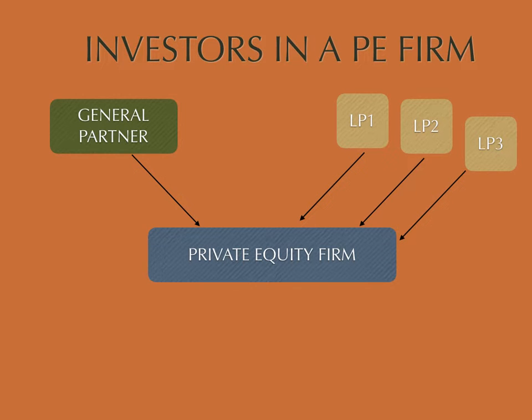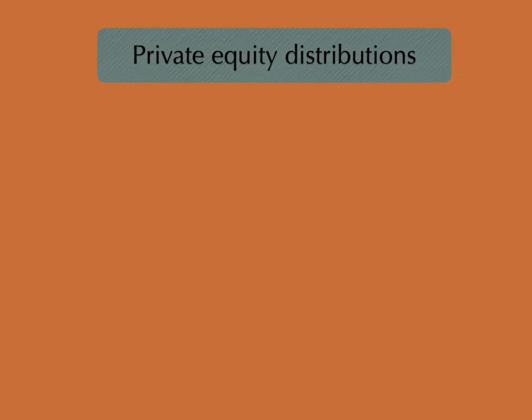After a few years, the investments that have been made have to be liquidated, right? So what happens on liquidation? The private equity fund itself, typically after 7 to 10 years, will wind up. On winding up of the fund, on closure of the fund, whatever corpus is there at the end of that duration is distributed amongst the GP and the LPs.